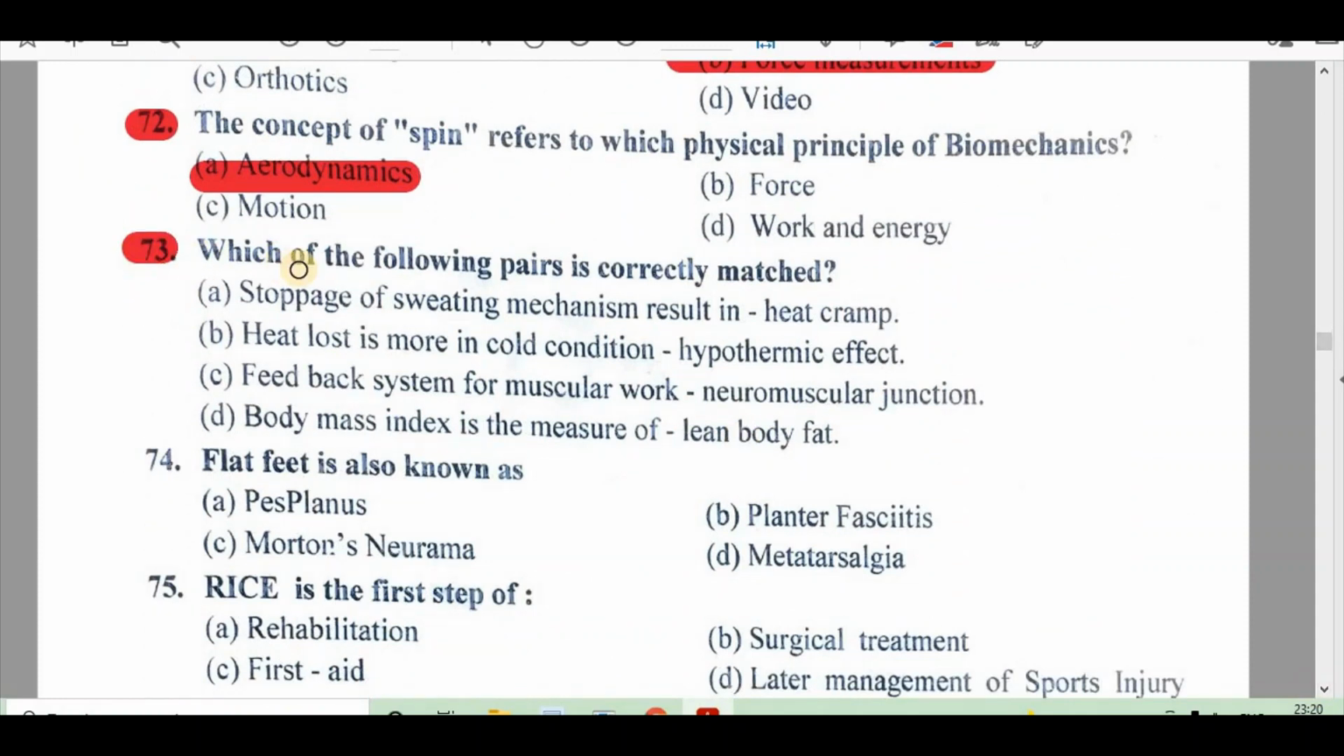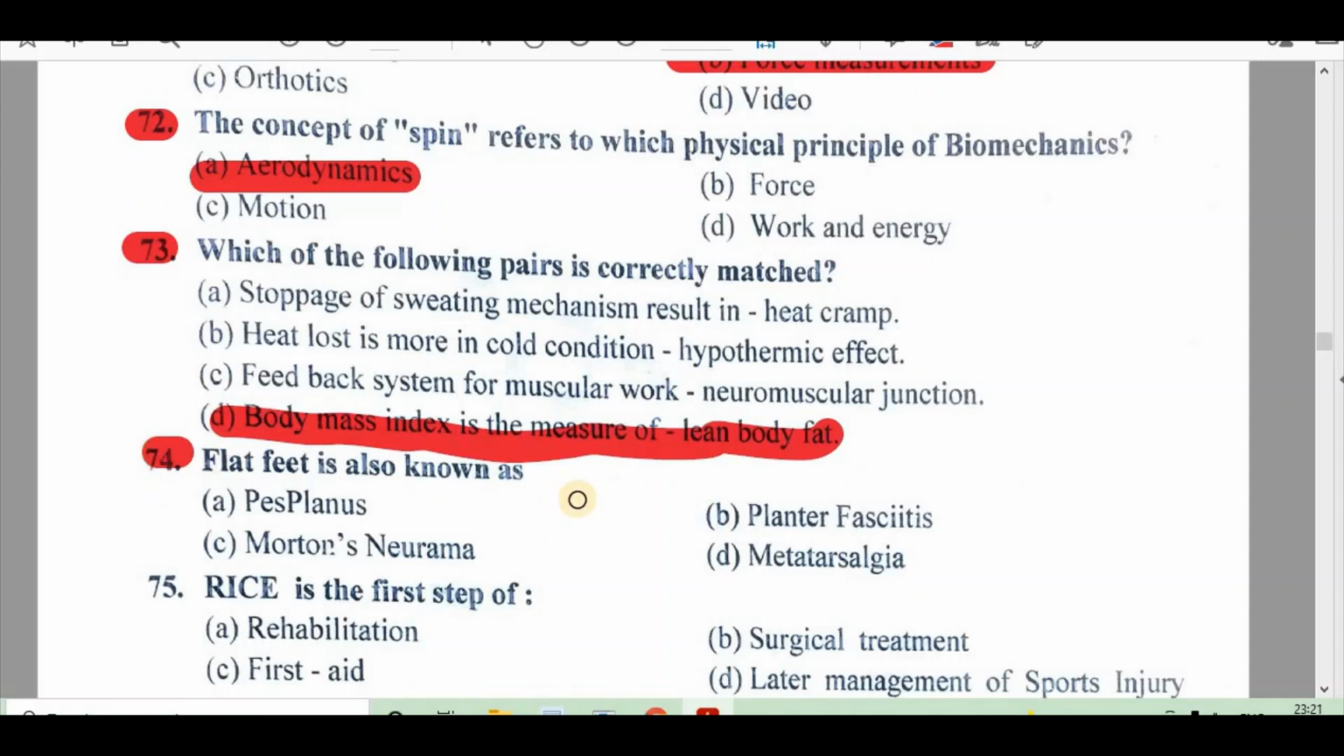73. Which of the following pairs is correctly matched? A. Stoppage of sweating mechanism result in heat cramp. B. Heat lost is more in cold condition, hypothermic effect. C. Feedback system for muscular work, neuromuscular junction. D. Body mass index is the measure of lean body fat. Right answer is D. Body mass index is the measure of lean body fat.